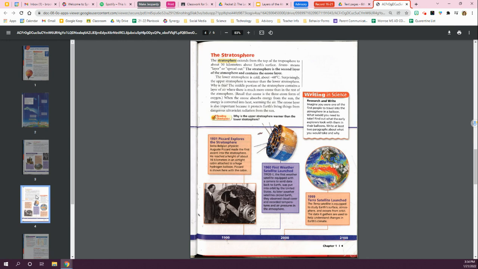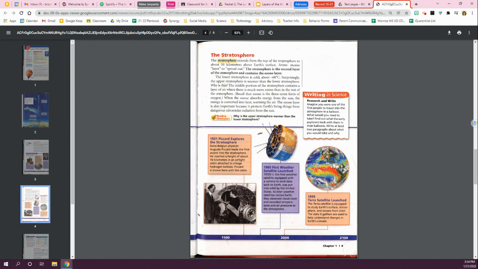The stratosphere. The stratosphere extends from the top of the troposphere to about 50 kilometers above Earth's surface. Strato means layer or spread out. The stratosphere is the second layer of the atmosphere and contains the ozone layer. The lower stratosphere is cold, about negative 60 degrees Celsius. Surprisingly, the upper stratosphere is warmer than the lower stratosphere. Why is this? The middle portion of the stratosphere contains a layer of air where there is much more ozone than in the rest of the atmosphere.